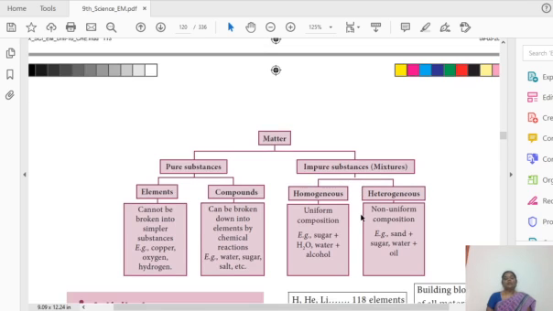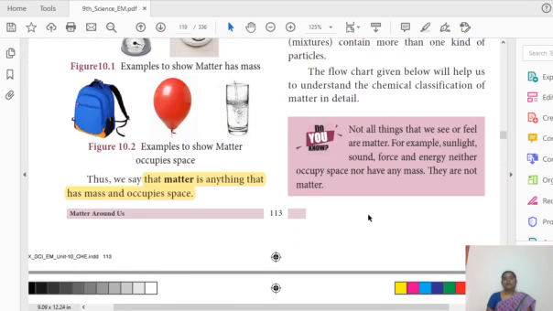Before that, matter is anything that has mass and occupies space. So what about sunlight, force, sound and energy? Is it considered to be matter? Yes or no? No. Why no? Because they do not occupy space and they don't have any mass.